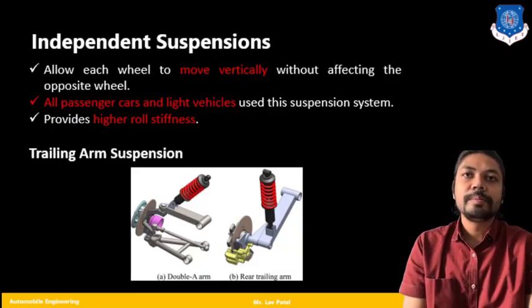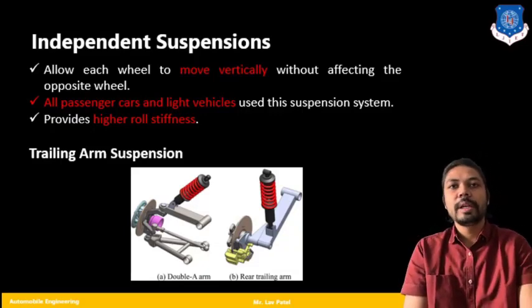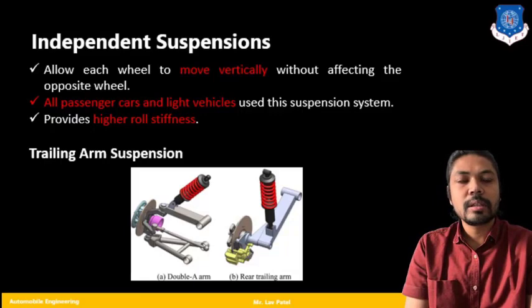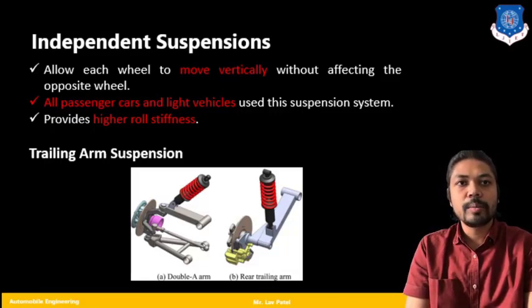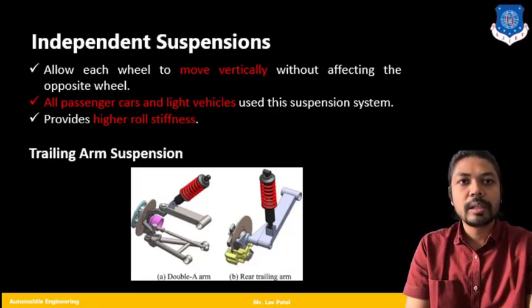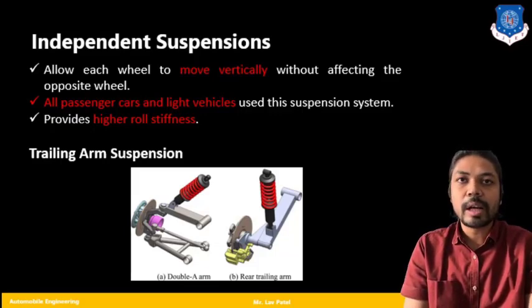In dependent suspension, the first tire is going to affect the opposite one, but unlike that, in our independent suspension system, each wheel is going to move vertically without affecting the other one. So this kind of system is used in all passenger cars and light vehicles.